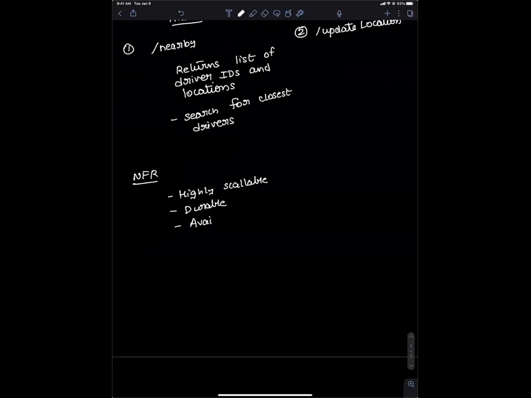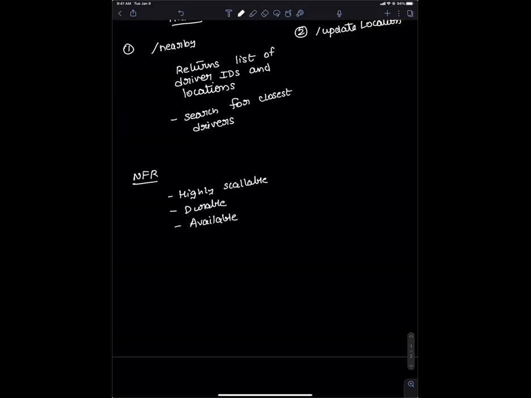When the driver is moving, the location of the driver that is being sent should be saved on the system somewhere so that I can keep on tracking. This is necessary because if some other rider calls, then I can show the closest location to him. And if there are two parallel riders, both of them should get the nearest location of the drivers, and it should be highly available. Consistency I can take a little bit of a hit on.